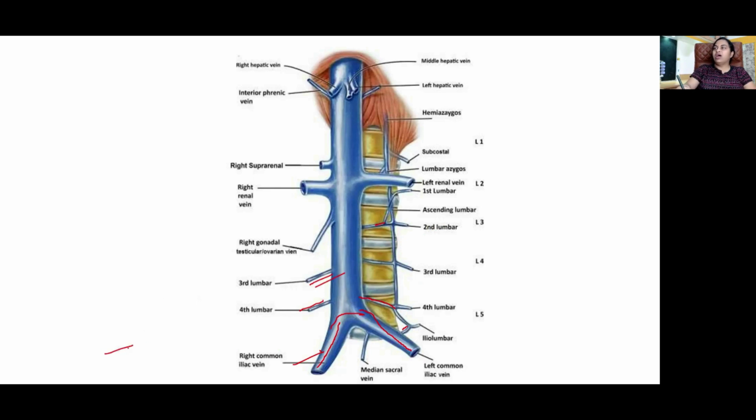And then high up, you can see the renal veins on both sides. The right suprarenal vein and the right gonadal vein open directly into IVC, whereas on the left, the left suprarenal vein and the left gonadal vein, as I told you, open into the left renal vein. The phrenic veins and hepatic veins also open directly into the inferior vena cava.